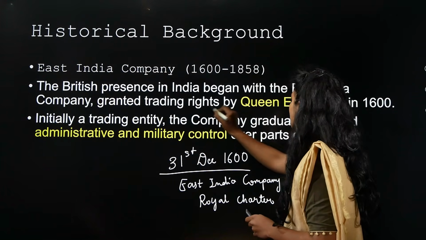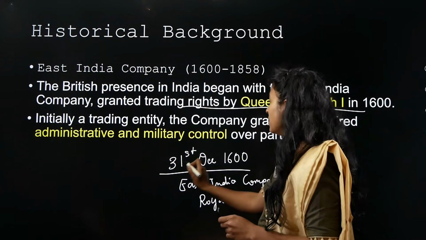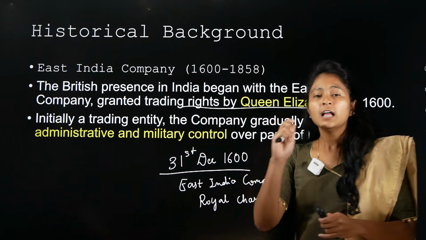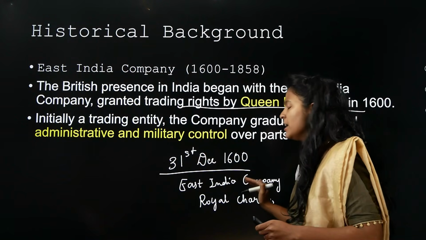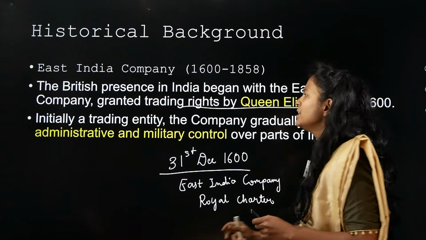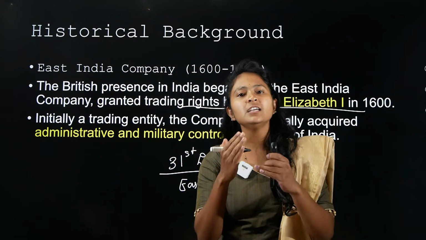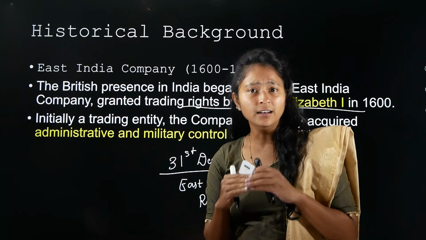They got rights or trading rights by what? Queen Elizabeth I. And when was that? It was 31st December 1600. That is when the British East India Company was able to get the Royal Charter. This Royal Charter is something like a license. It is like a license that the British East India Company can do their trade in India.